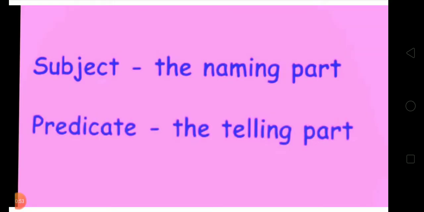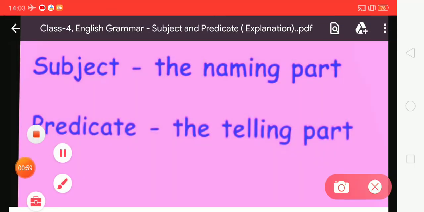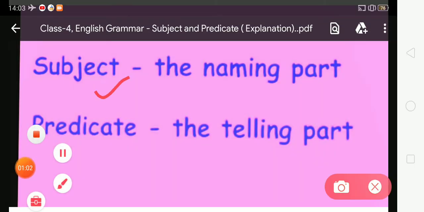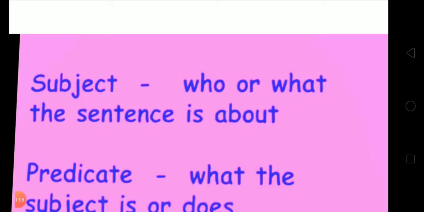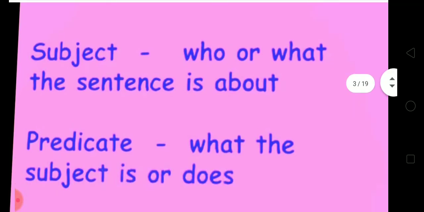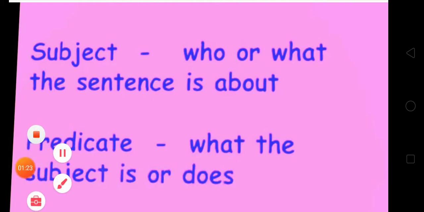In a simple way we can say that the subject is the naming part and the predicate is the telling part. We also say that the subject is who or what the sentence is about, and the predicate is what the subject is or does.